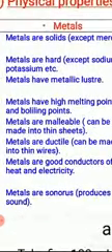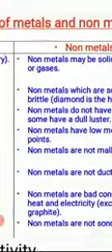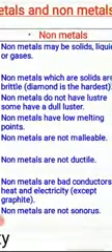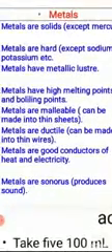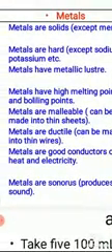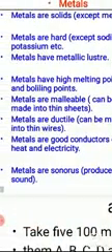Metals have a metallic luster. They have a shining. On the other hand, non-metals do not have luster. They do not have a shining. On the other hand, they have a dull luster. Okay. The next point in metals, metals have high melting point and boiling point, and the non-metals have low melting and boiling points.